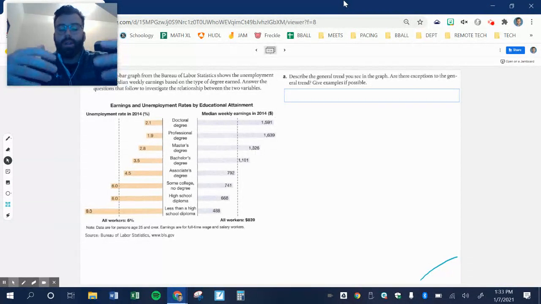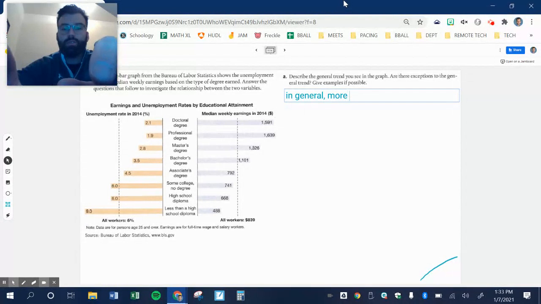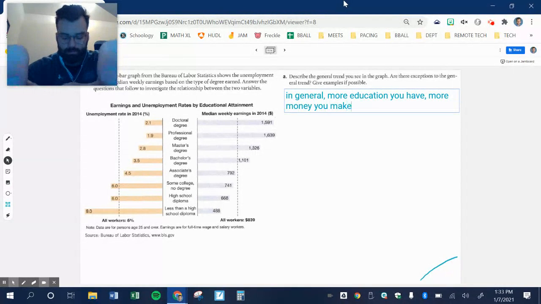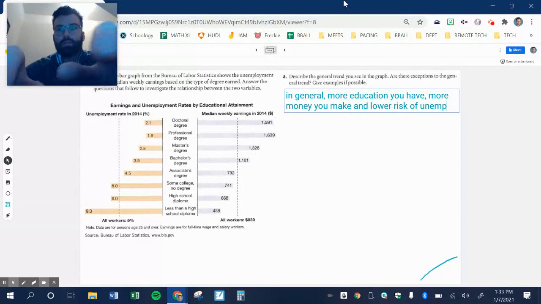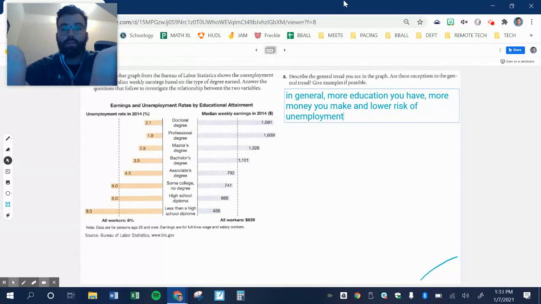Let's keep going. So I kind of just gave my explanation, long-winded. The more education you have, the more money you make, and the lower risk of unemployment. Even the unemployment part of it is not always true, because people lose their jobs, no matter what their degree is. It is part of life.